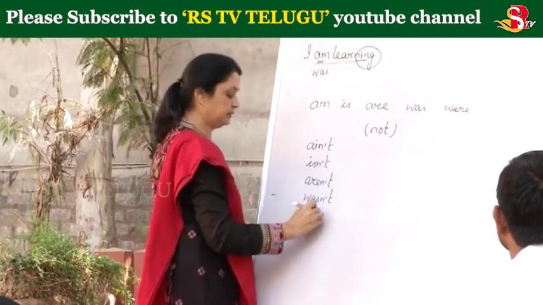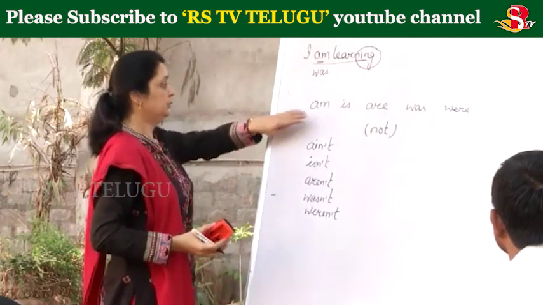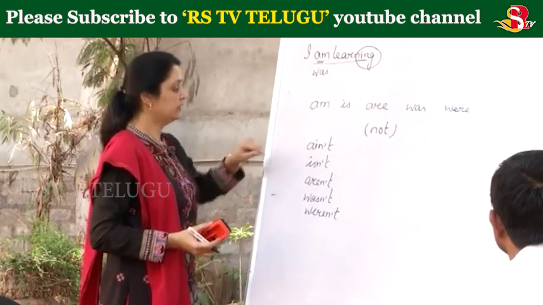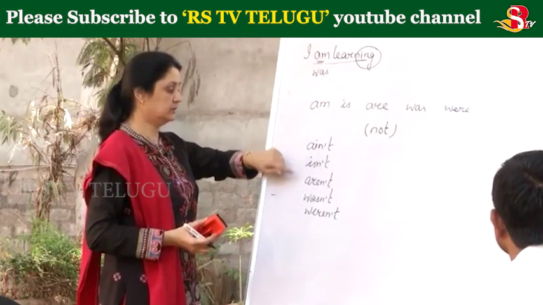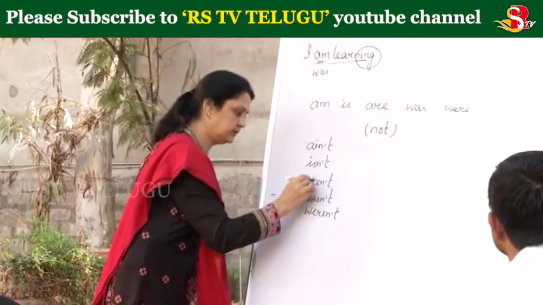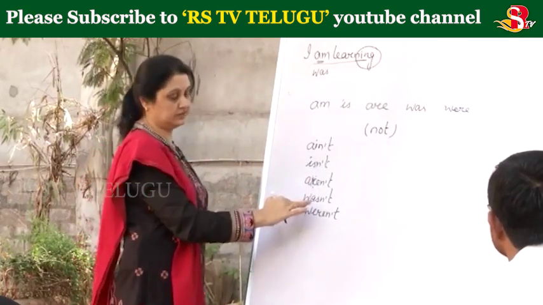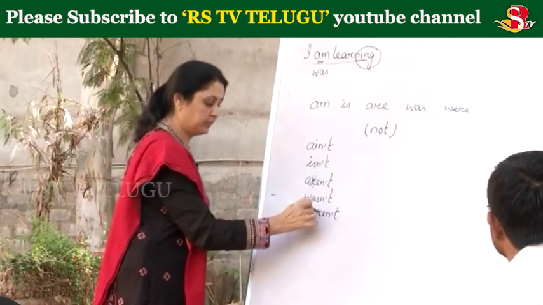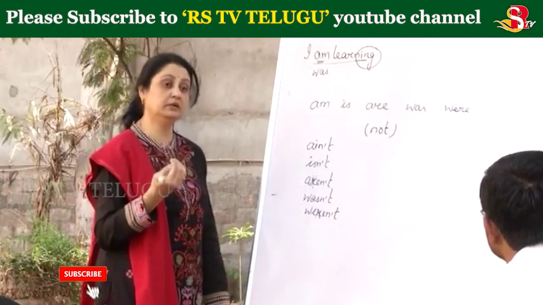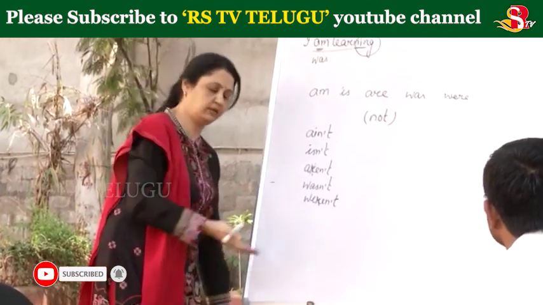So full forms are common in written English, and these short forms are common in spoken English. Am not becomes ain't. This is isn't. This is aren't. So you have to try and pronounce it correctly. The R has to be silent, and we say aren't. This is wasn't, and weren't. The R is silent in weren't. So aren't, weren't, ain't, isn't, wasn't, and weren't.